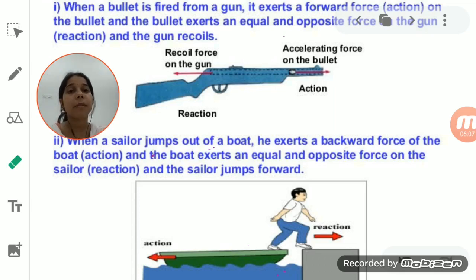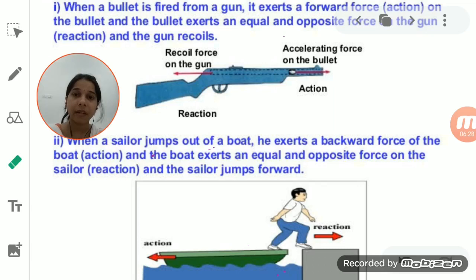We also discussed one more thing, and that is the firing of a bullet from a gun. When the bullet is fired from the gun, a forward force, an action, is applied on the bullet.